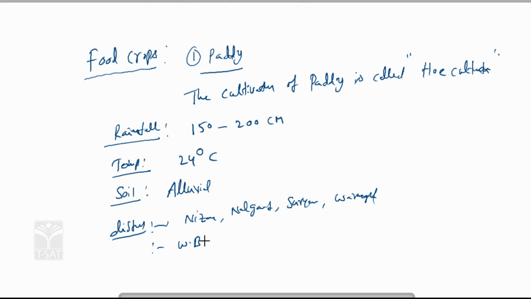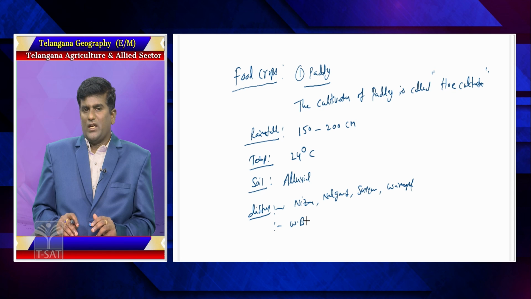So, this is paddy cultivation, especially in Telangana state.